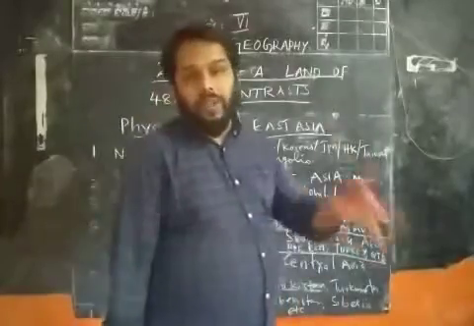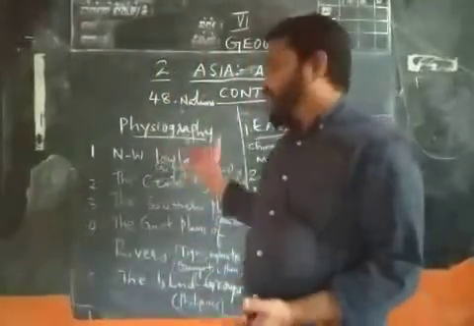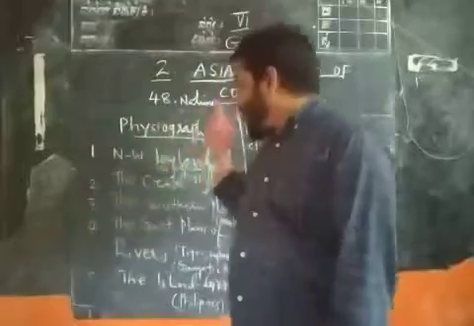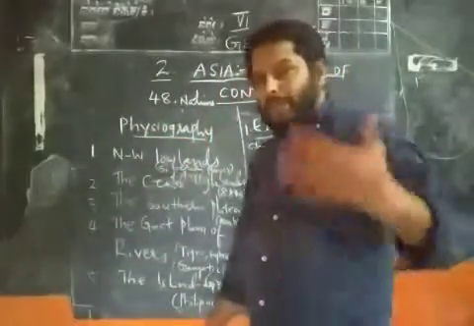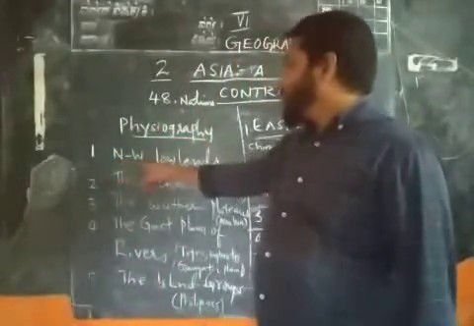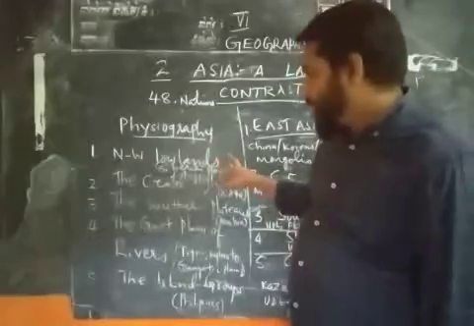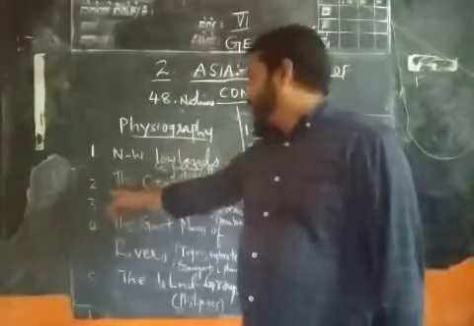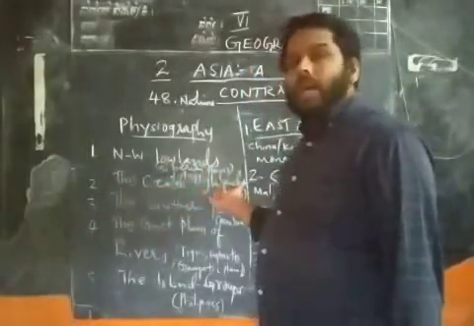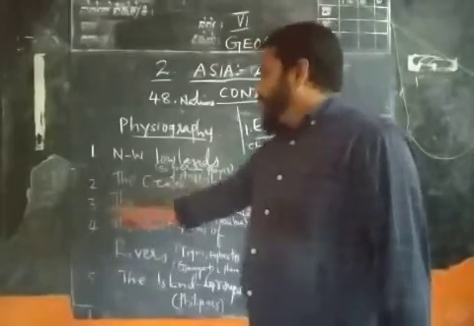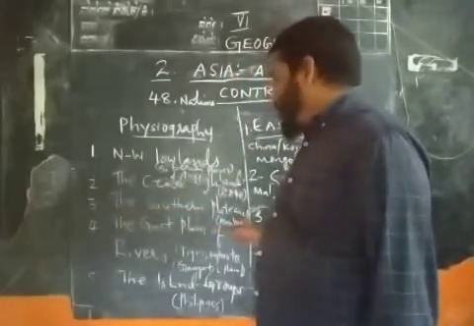We already studied that the physiography of Asia is divided into 5. We can repeat once again. The first one is the Northwest Lowlands. The second one is the Central Highlands, which include mountains. The third one is the Southern Plateau regions.